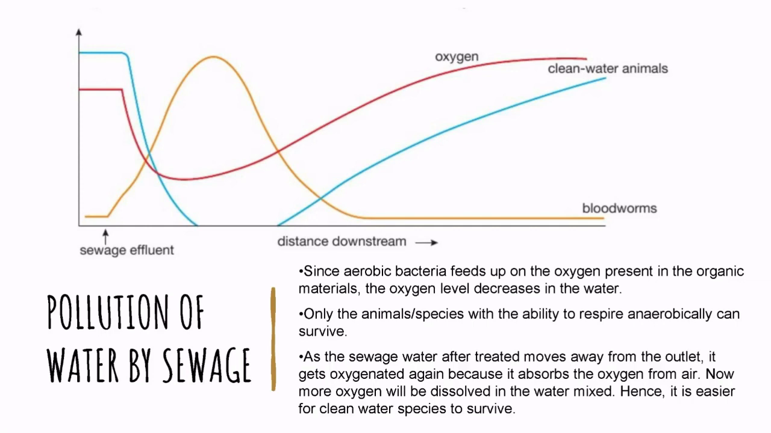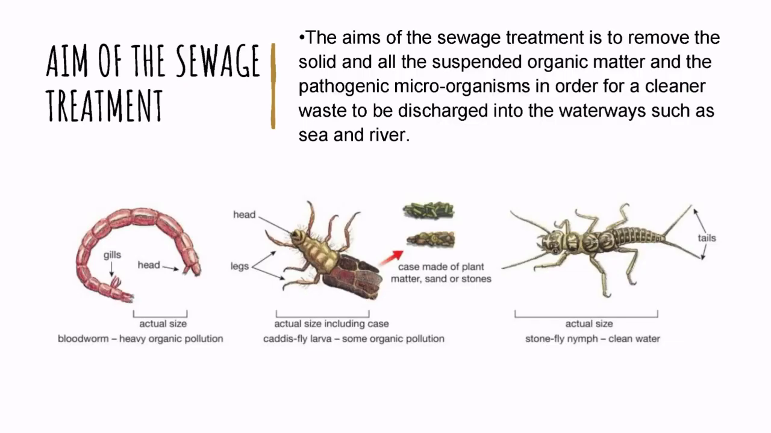When sewage water is cleaned, it takes oxygen from the air as it flows away from the outlet, reoxygenating the water. The water will now dissolve more oxygen. Clean water species have an easier time surviving as a result. The aims of sewage treatment are to remove the solids, all the suspended organic matter and the pathogenic microorganisms, in order for cleaner waste to be discharged into waterways such as the sea and rivers.